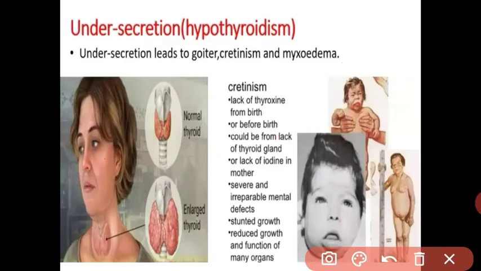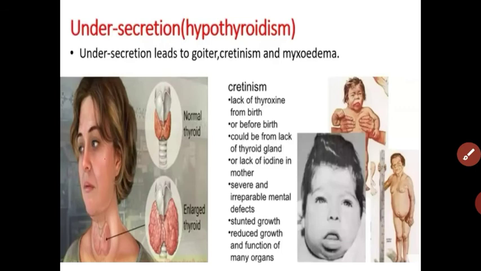So in children there is dwarfism. Dwarfism means very little height. Got it, student? These three conditions occur in hyposecretion, insufficient secretion of thyroxine hormone.